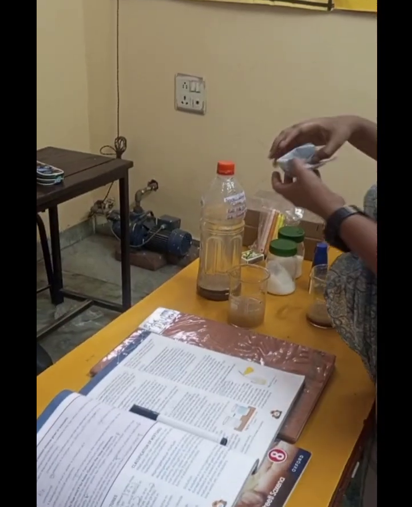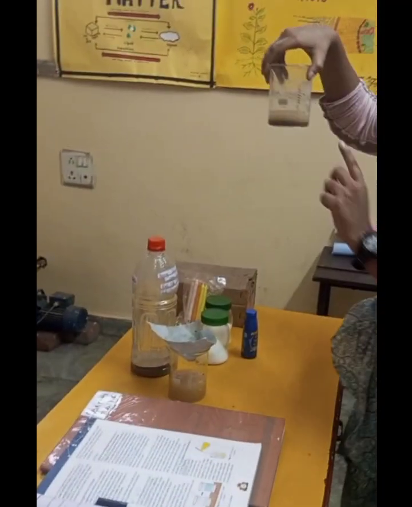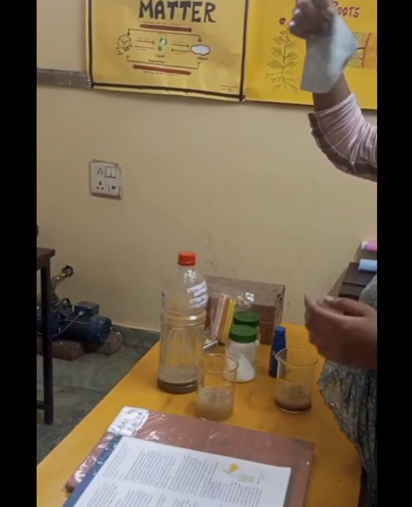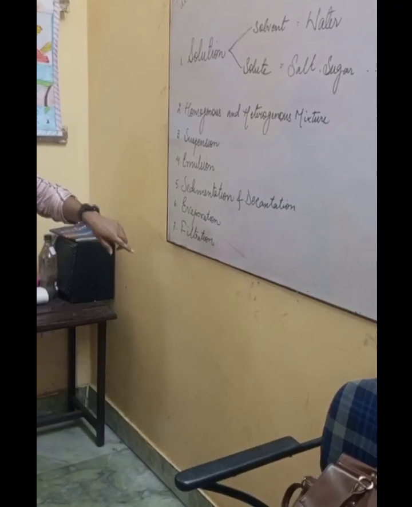I have put the filter paper here. See, some impurities are there on this filter paper. So I am using this filter paper to pour out the water from this muddy water. What more happens here? I am using my filter paper here. Two processes: sedimentation and decantation, as well as filtration. Clear? Now I will show some more experiments.